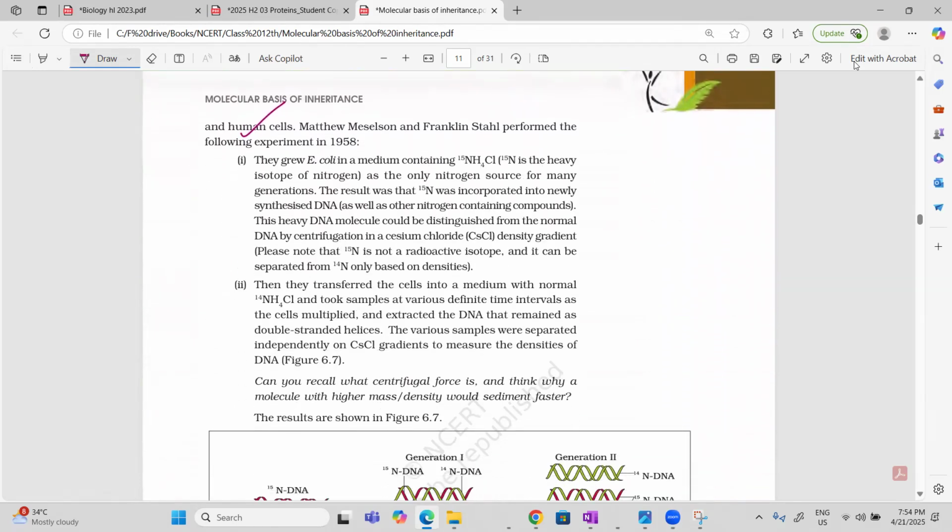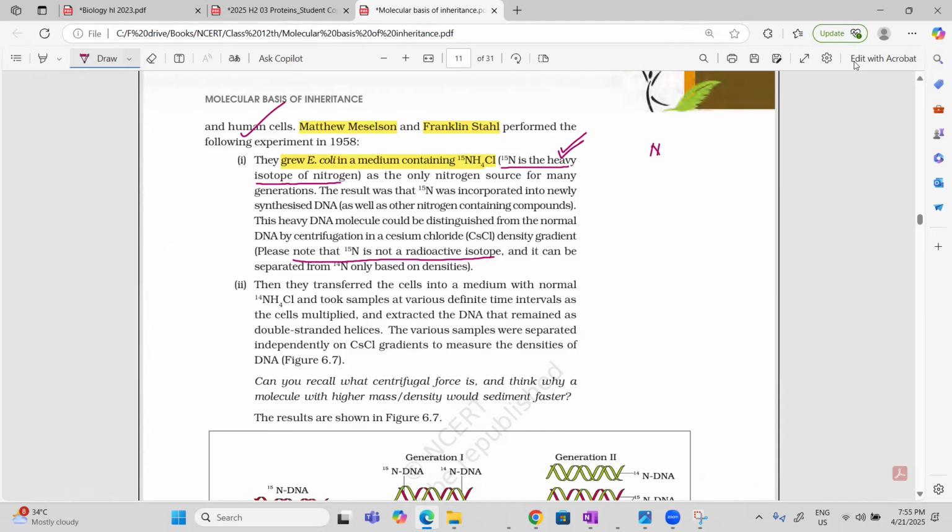Who has done this work? It was done by Meselson and Stahl. What they did was grow bacteria, E. coli, in a medium containing N15. What is N15? N15 is a heavy isotope of nitrogen. Please understand, it is not a radioactive isotope. Please, it is not radioactive, it is a heavy isotope.